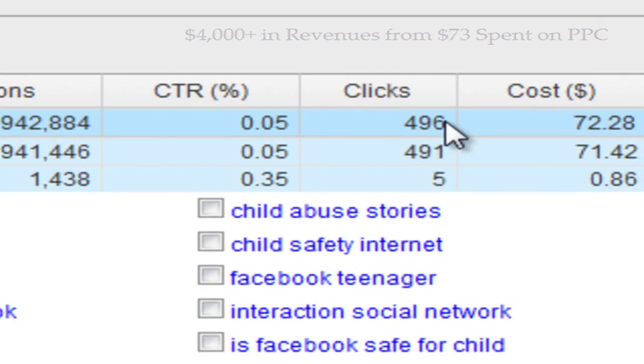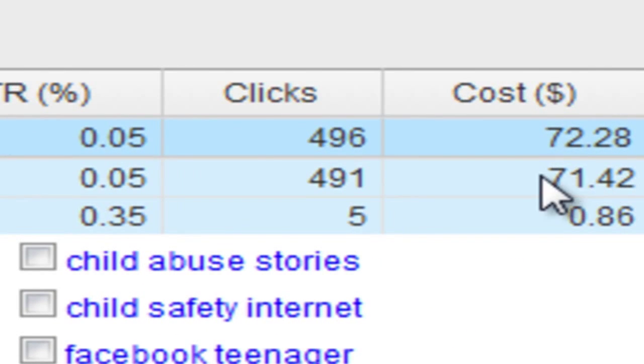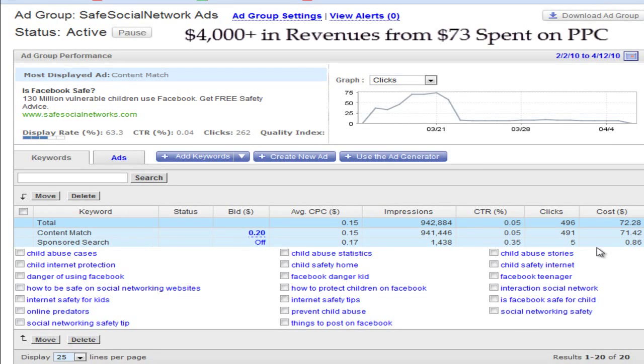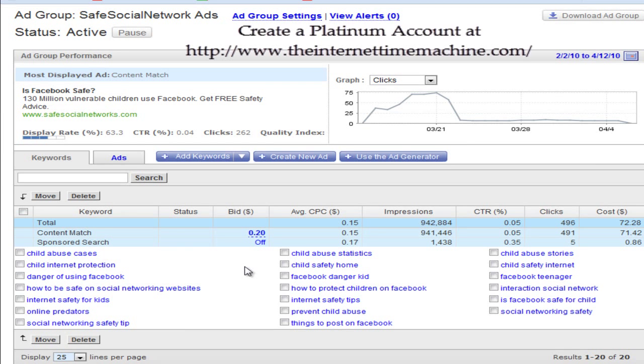We got about 496 clicks off of the content match network, resulting in about $71 in costs and roughly $4,000 in revenues that we accumulated from an ebook that we later released to that list, which is also shown in the video earlier. You can find that video in the latest emails sent from the Internet Time Machine, as well as on the Internet Time Machine membership website.